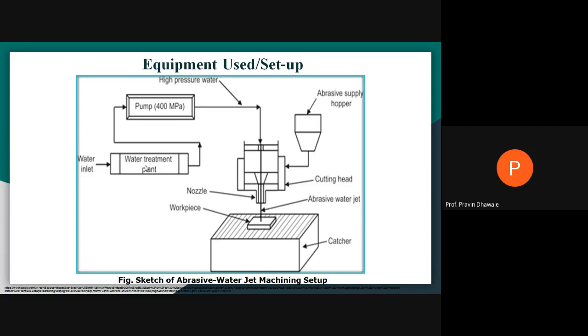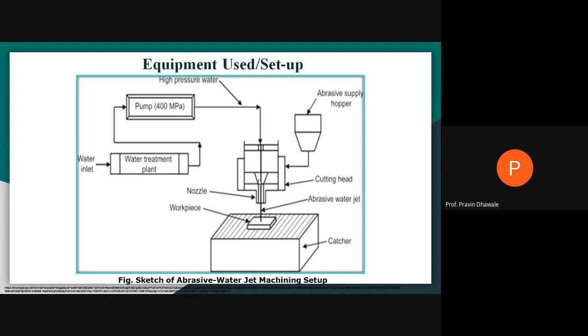I repeat, this is a water treatment plant or storage tank from which we are supplying low pressure water to the pump. The purpose of this pump is to increase the pressure of the water, right? So that is a high pressure pump. And at the outlet of this pump, we are getting high pressure water. It will be passed to this mixing chamber. Means from one side you are supplying high pressure water by using this pump, and on another side you are supplying abrasive particles from this hopper to this mixing chamber.